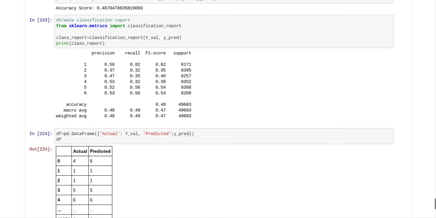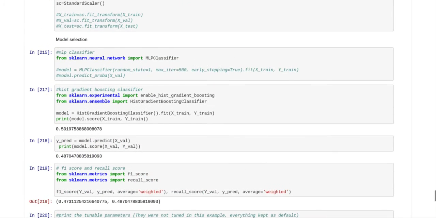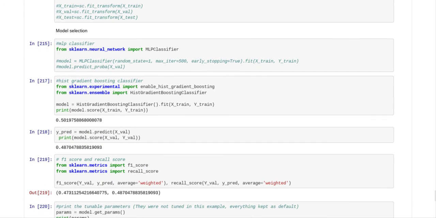I think the only thing that I could have done, I don't know if you can do it, is investigate putting it on a grid search, and putting it on a grid search may have increased my score a little bit. But this HistGradientBoostingClassifier is an experimental model that I got from sklearn, and I'm really happy with it. It gave me a better score than the MLP classifier. So that concludes it for this solution.